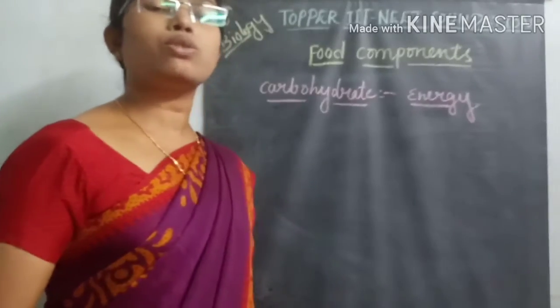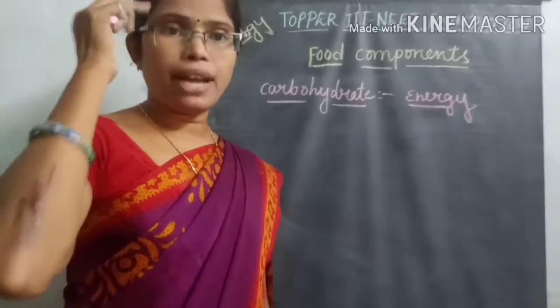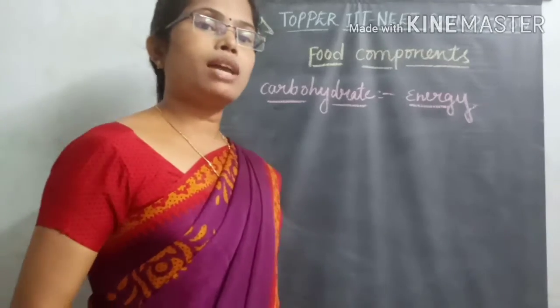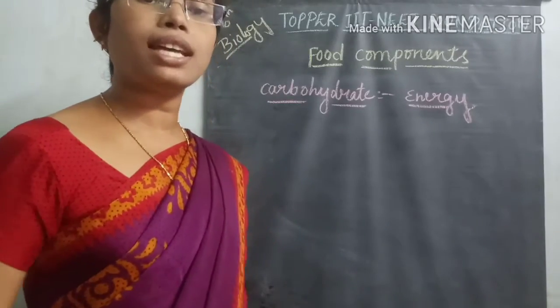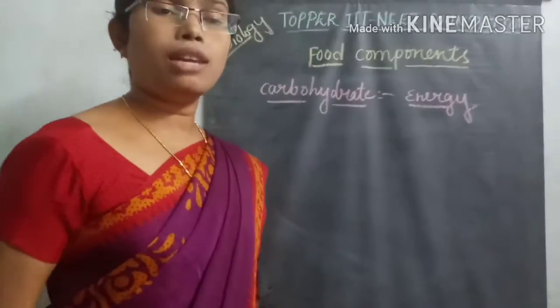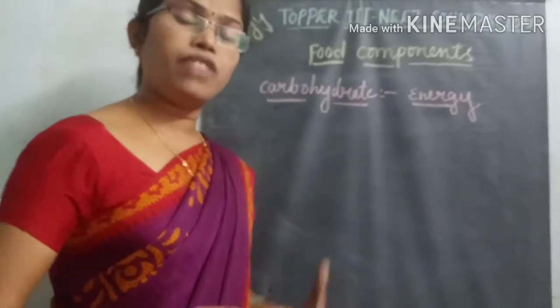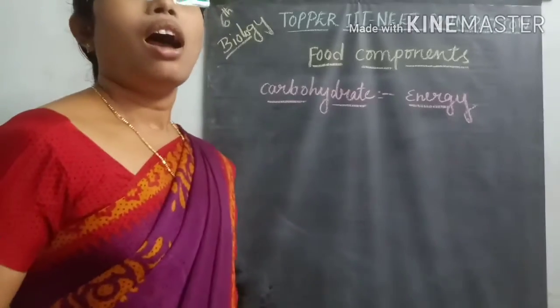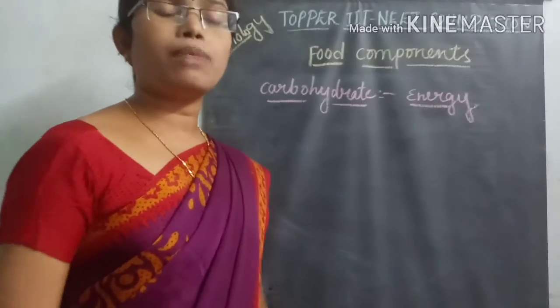Daily we are doing so many works with the mind, or we are moving our hands and legs from one place to another place, or we are lifting some weights, or we are carrying, or we are doing some work in our home also.